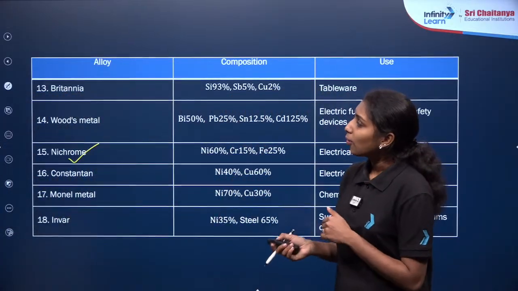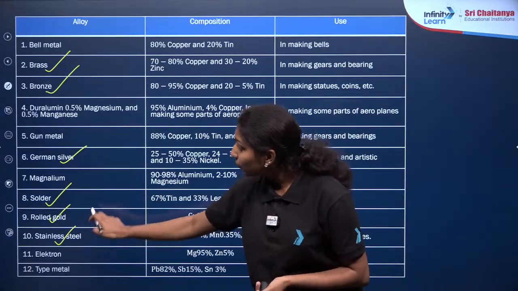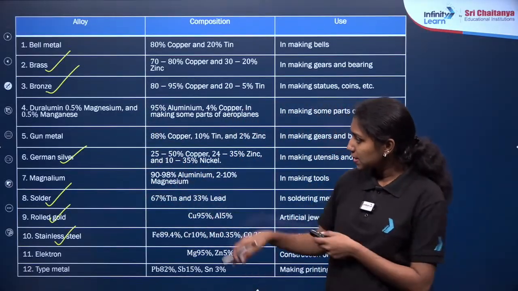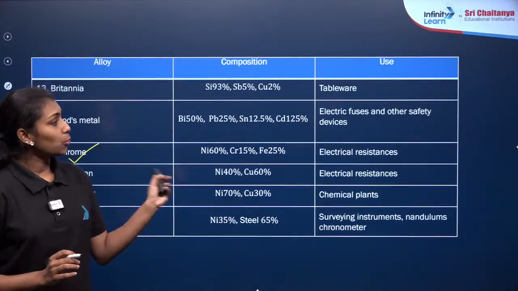No need to memorize all the alloys given here. You can just memorize these marked ones only: 1, 2, 3, 4, 5, 6, 7. Seven alloys along with their composition and uses, right?